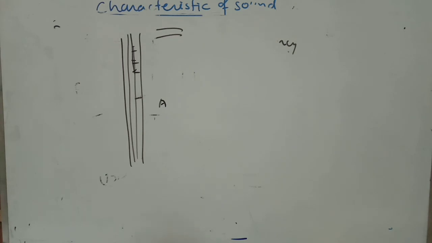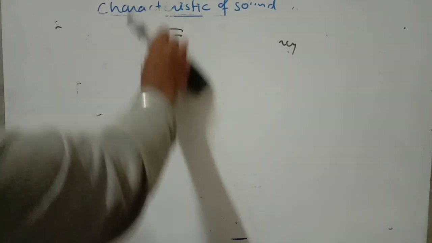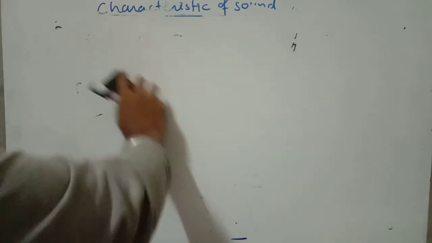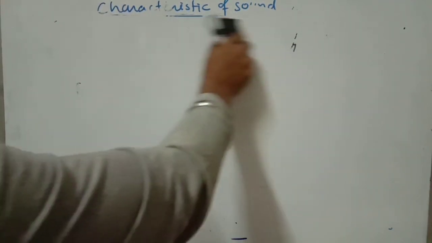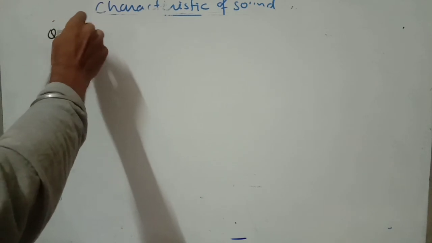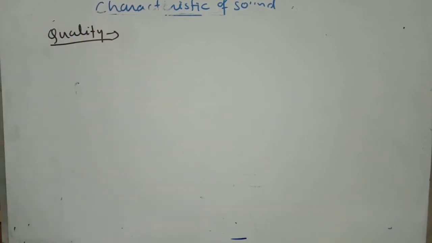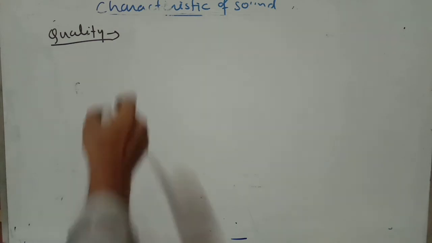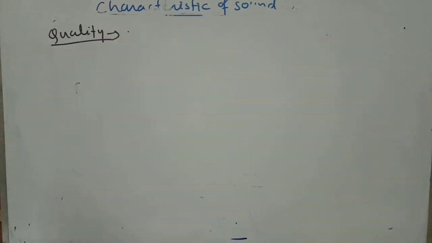Is it? So now the next characteristic of sound is quality. It is also known as timbre. Remember this: we are comparing two or more sounds of different instruments with the same loudness or same pitch, but different instruments.